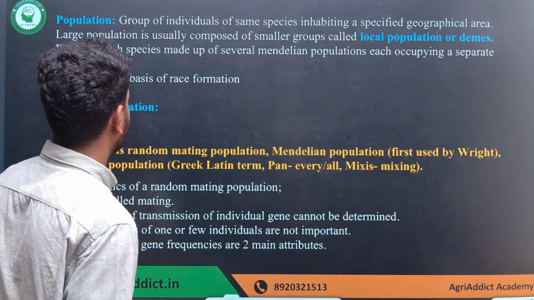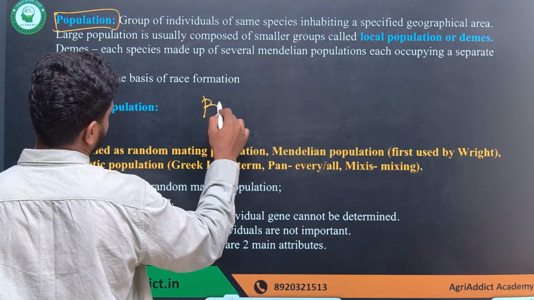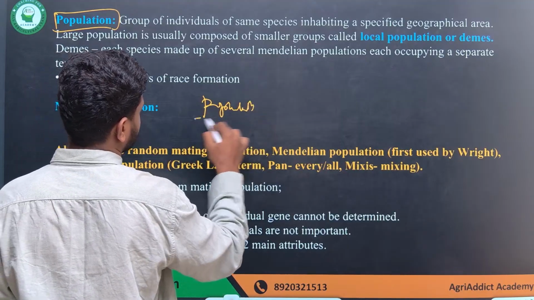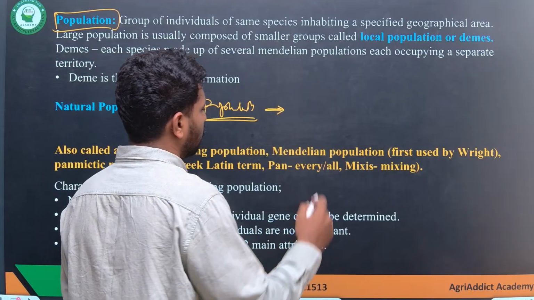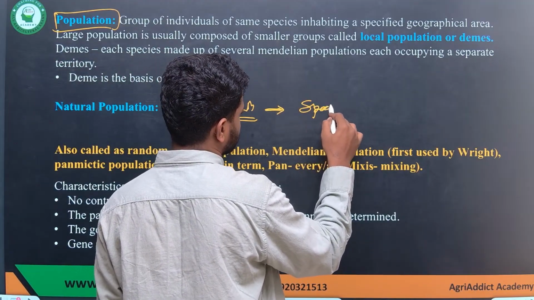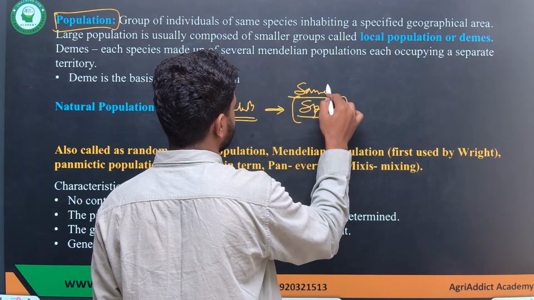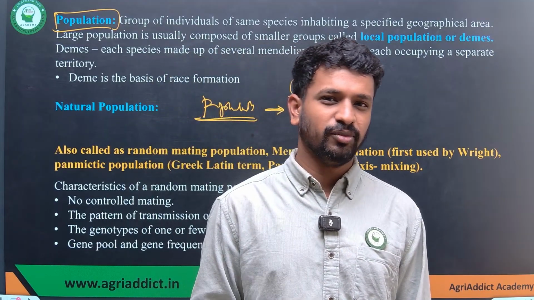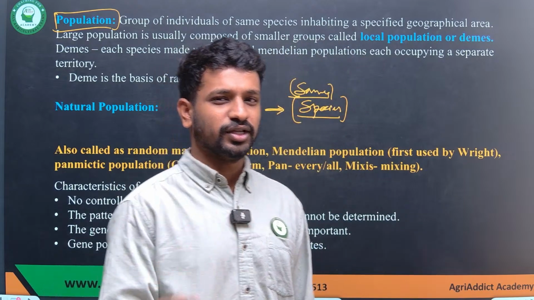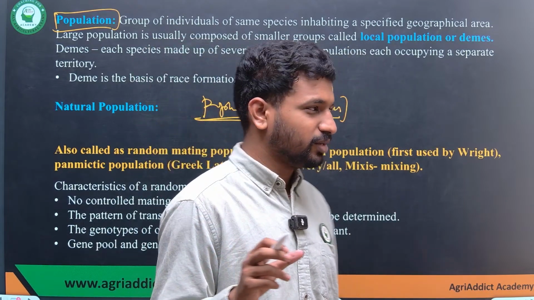The next very important thing to understand is population. So how do you define the population? Remember, population is always the group of individuals which belong to the same species. The fundamental criterion is that they should belong to the same species, but are all individuals of the same species all over the earth called a single population?